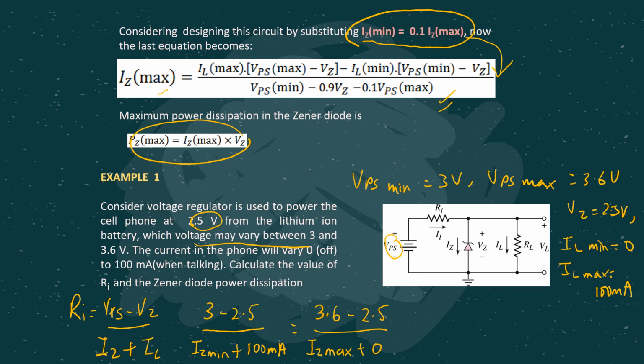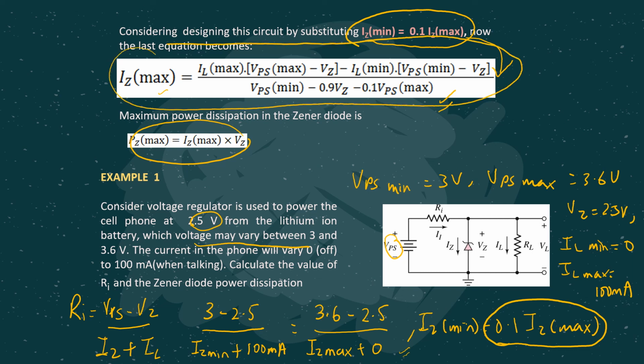In these equations you get IZ min and IZ max, two unknowns, right? But as you know, IZ min is actually 0.1 IZ max, remember? So you can substitute IZ min with 0.1 IZ max. Then rearrange the equation, and you are supposed to get the IZ max value simply from this. Meaning you don't have to consider all this long equation. You just start from scratch to calculate IZ max.